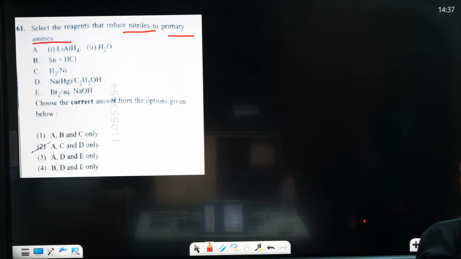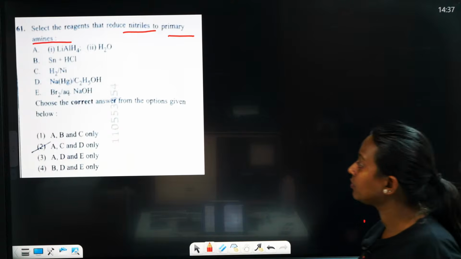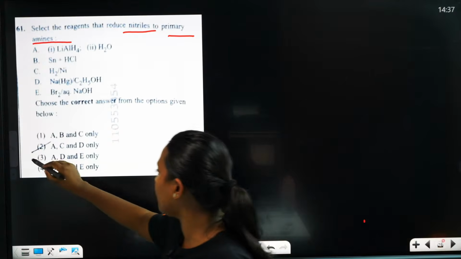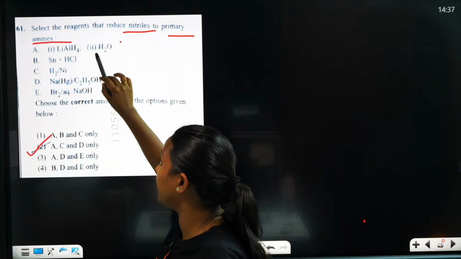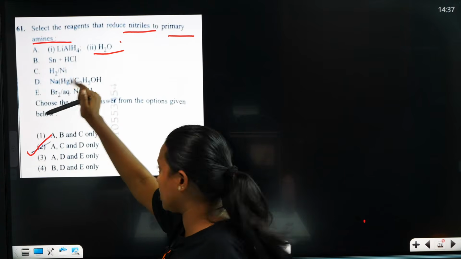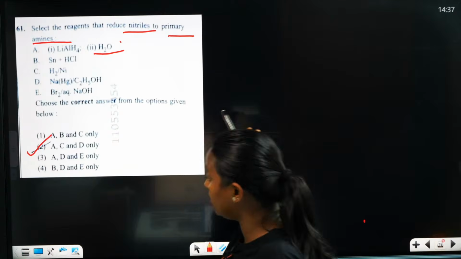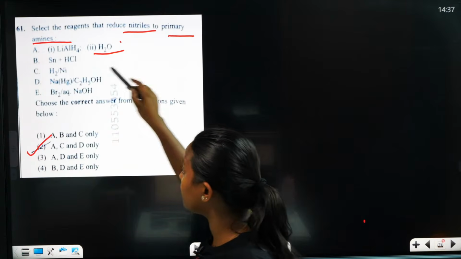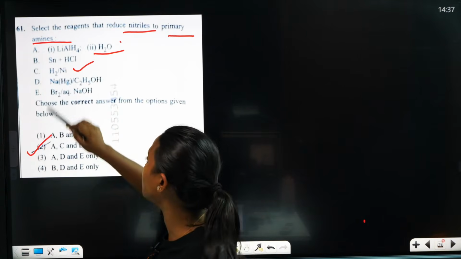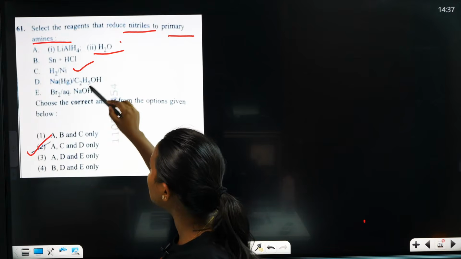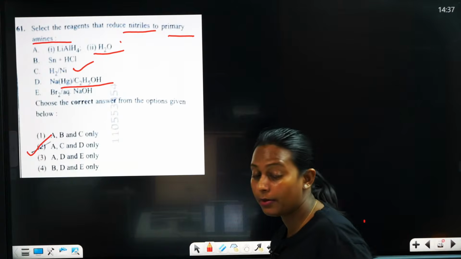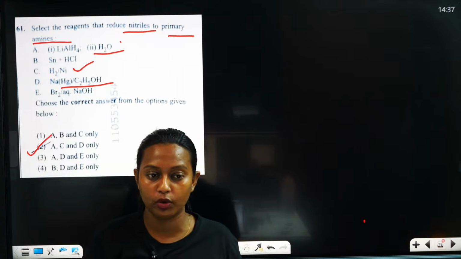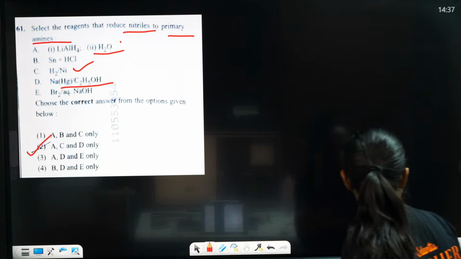It's very simple. The students also marked the correct answer. Actually, lithium aluminum hydride, and second there is a two-step reaction, lithium aluminum hydride and water, and another is hydrogen, that is the hydrogenation method. And the next one is D, sodium amalgam in presence of alcohol.